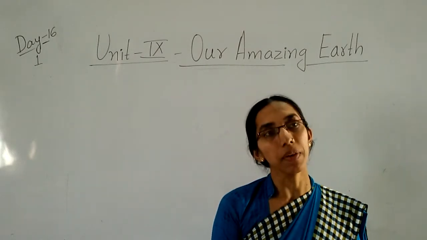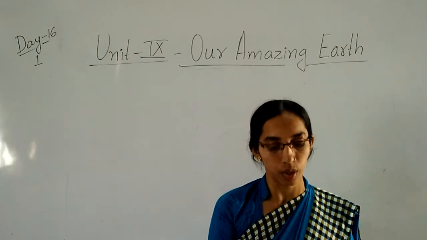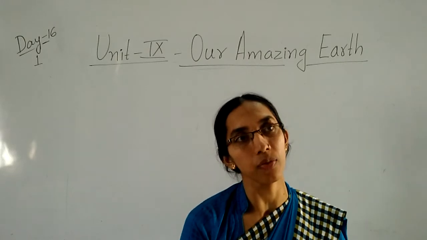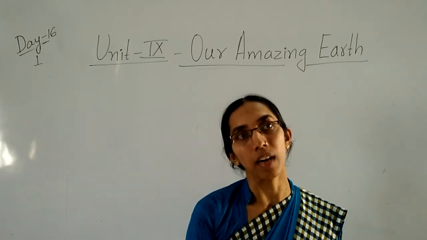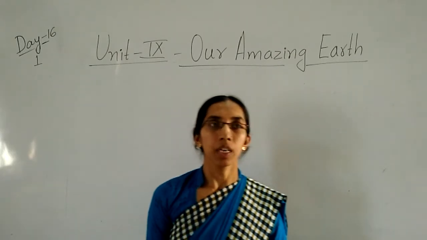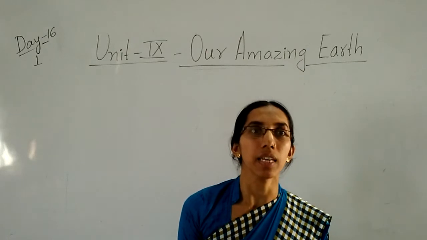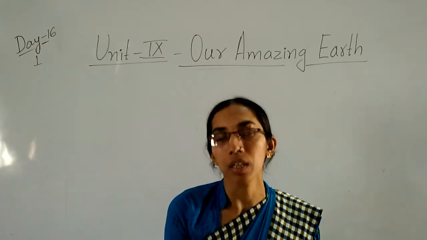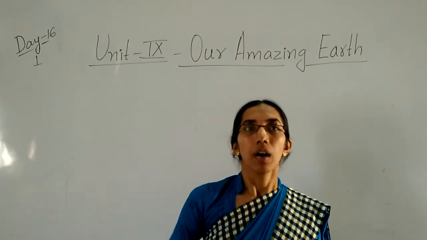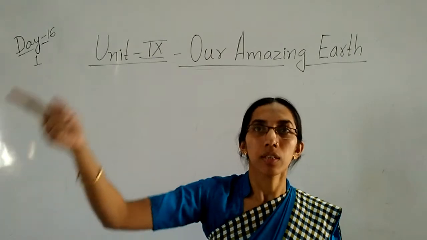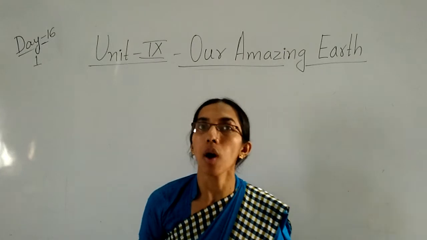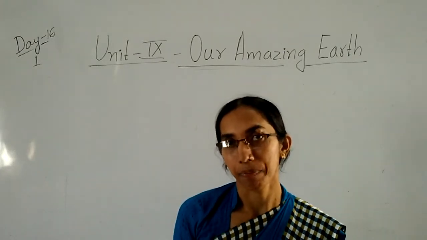So children, in the previous class we discussed our amazing earth. I have already finished that unit. In that lesson we discussed our earth. On our earth we can see trees, oceans, mountains, stones, everything. Our earth is round in shape. It's made up of water and land.